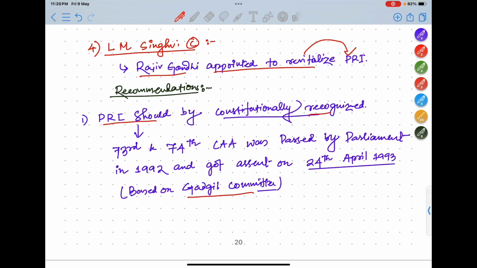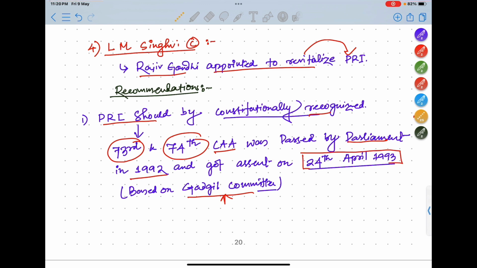So that Gadgil committee also recommended to constitutionally recognize PRIs. So based on Gadgil committee recommendations, the 73rd and 74th Constitution Amendment Act was passed by Parliament in 1992 and got its assent on 24th April 1993.